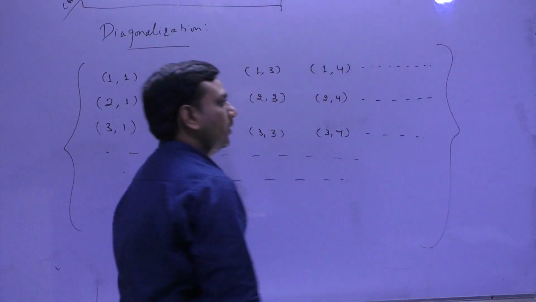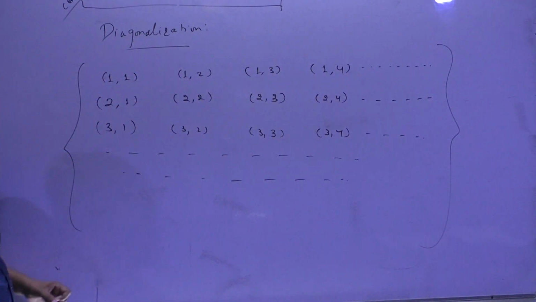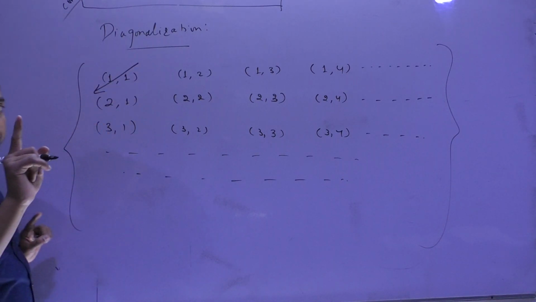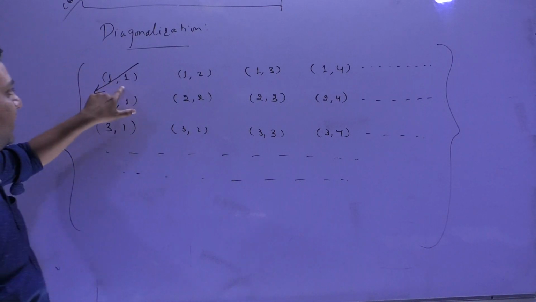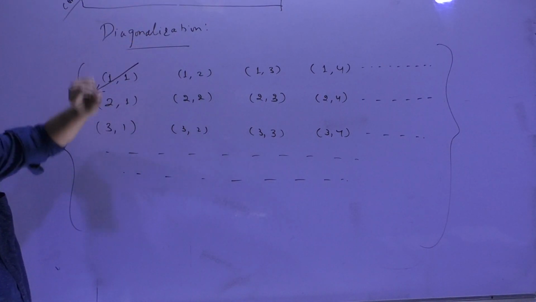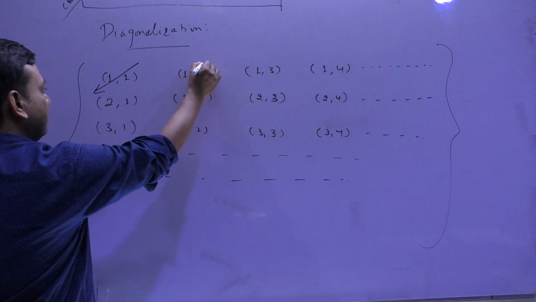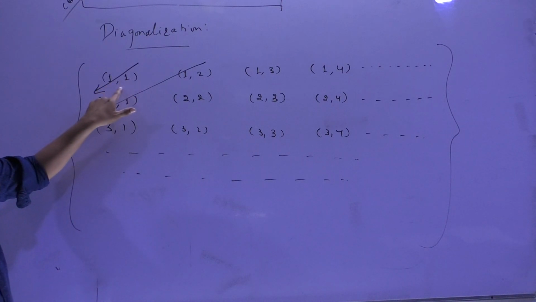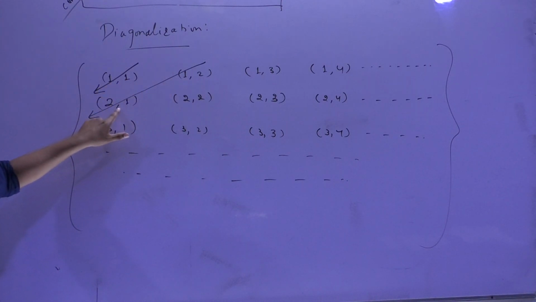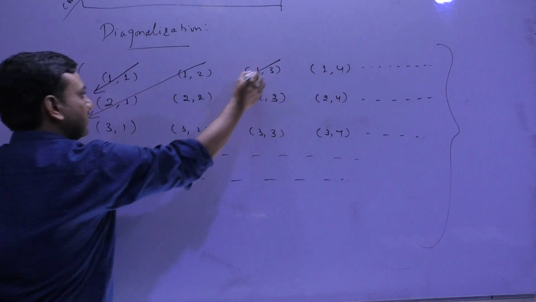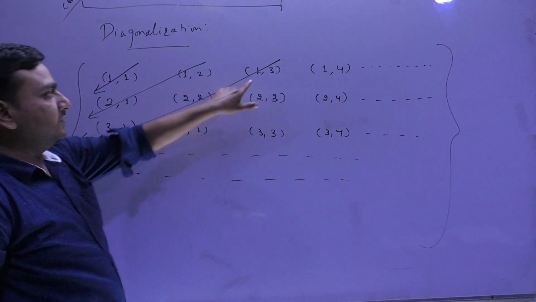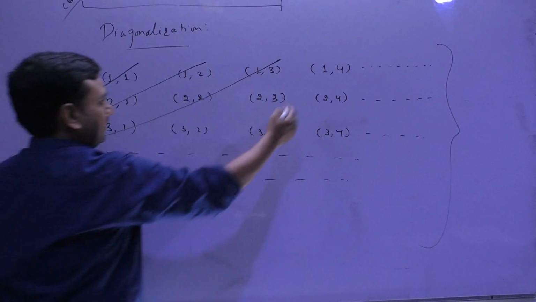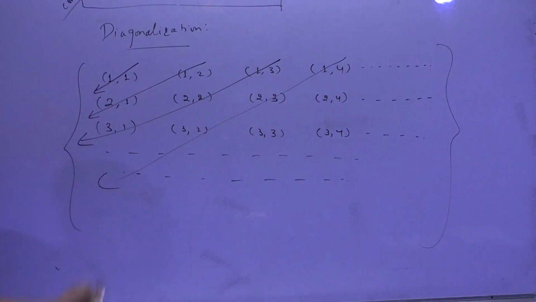Now what I do is I give this as the first element. Please notice here, the first element of the set N cross N. This is the second and third element. Now what I do is, this is the fourth element, fifth element, sixth element, and I move like this.